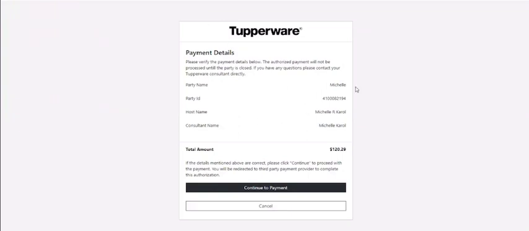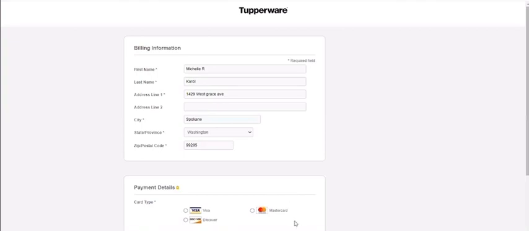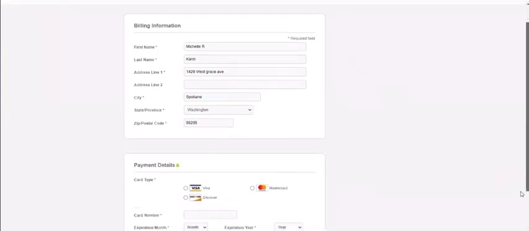So this is what your customer would get on their end if you text them this link, or if you Facebook message the link, or if they email it. So it's going to say this is the total amount, it's connected to this party, very legitimate, right? Continue to payment. They just enter their payment.